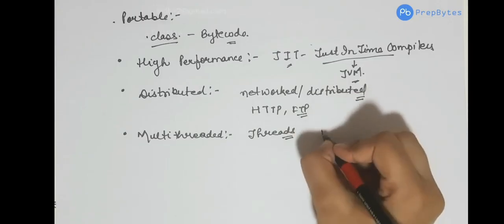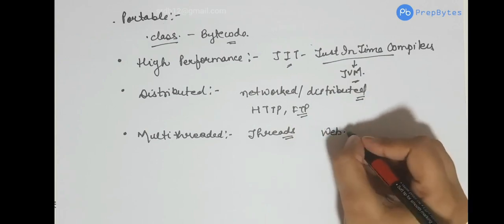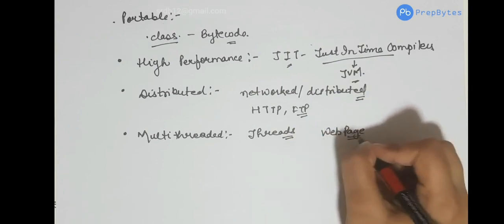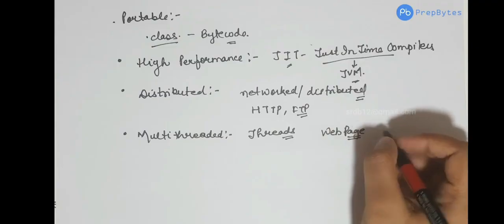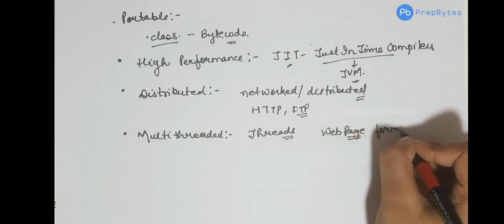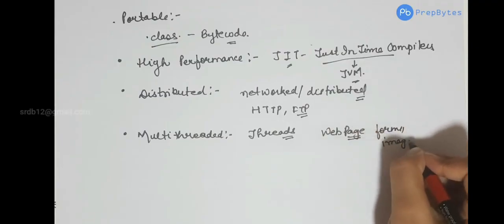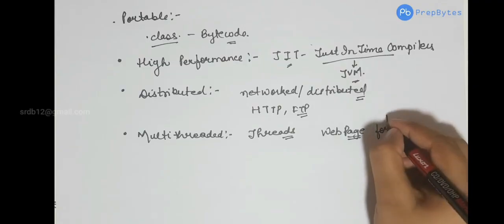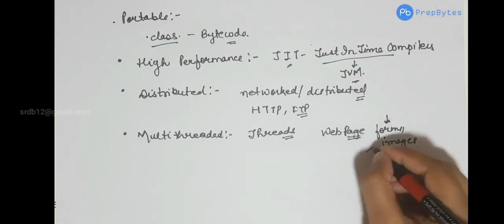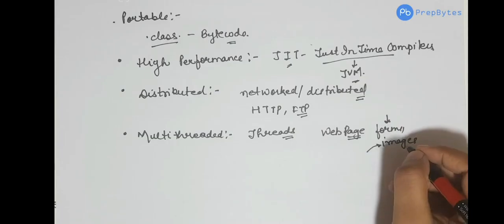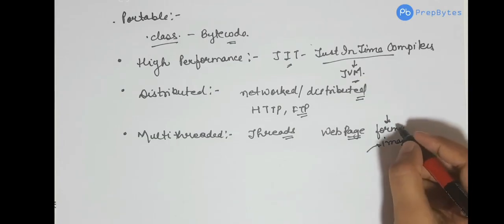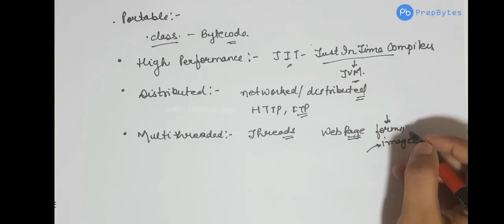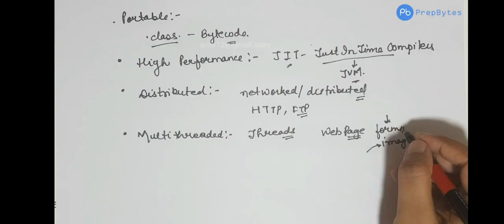Let's say we have a web page that has forms and some images. We can have a thread for downloading the forms, a thread for downloading the images, and a thread for interacting with the user when the user is filling the form. So we can build several threads, and each thread can do a particular task of a particular application.